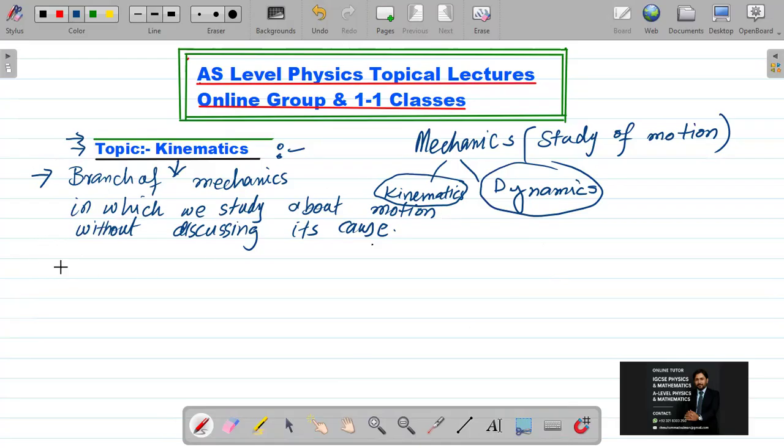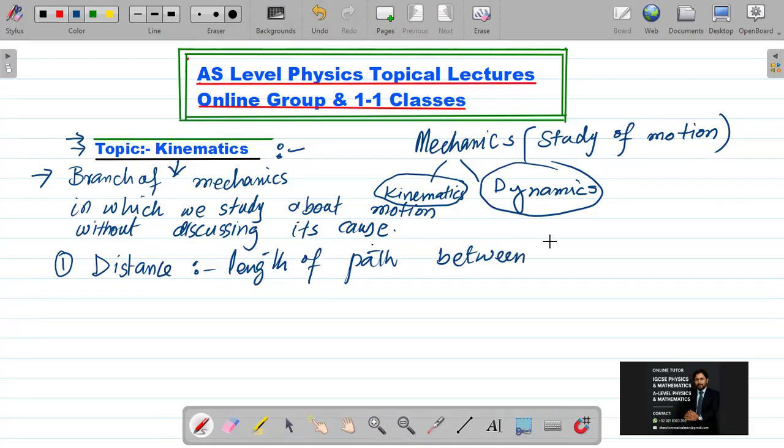And first of all, I will have to move towards the first key term which will be used here, that is distance. Distance is, we can say, the length of path between two points, two positions.